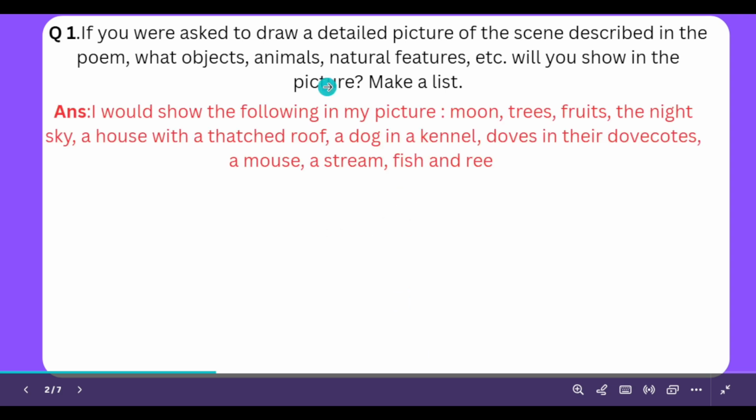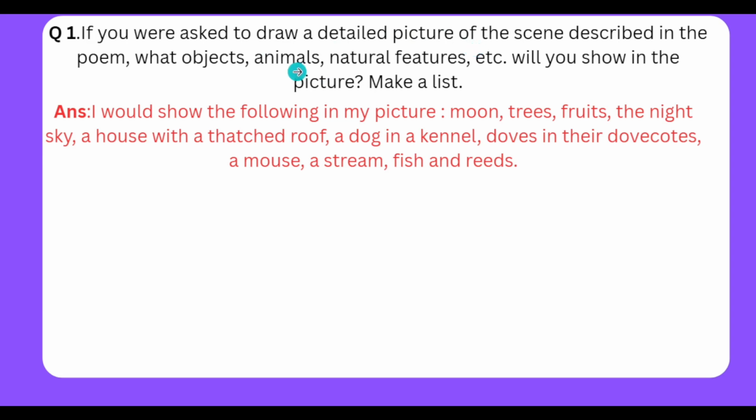If you were asked to draw a detailed picture of the scene described in the poem, what objects, animals, natural features, etc. will you show in the picture? Make a list. Answer: I would show the following in my picture: moon, trees, fruits, the night sky, a house with a thatched roof, a dog in a kennel, doves in their dovecotes, a mouse, a stream, fish, and reeds.